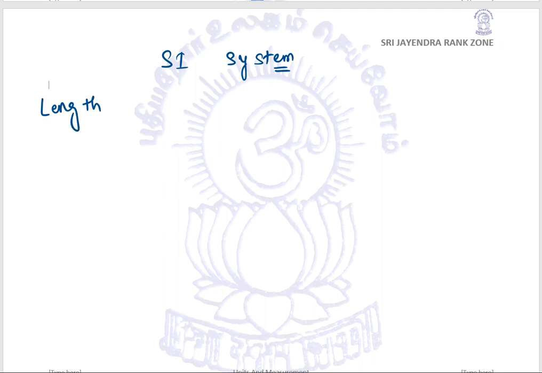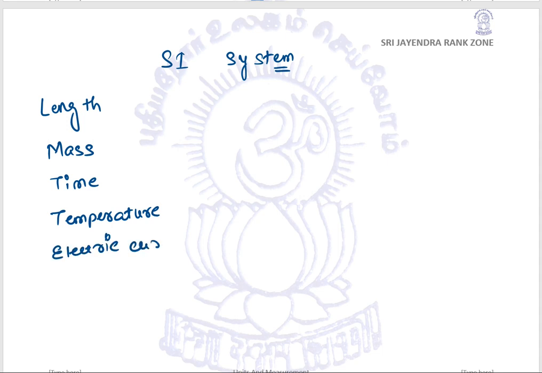They understood that length would be required, mass would be required, time would be required, temperature required, electric current, amount of substance, and luminous intensity.